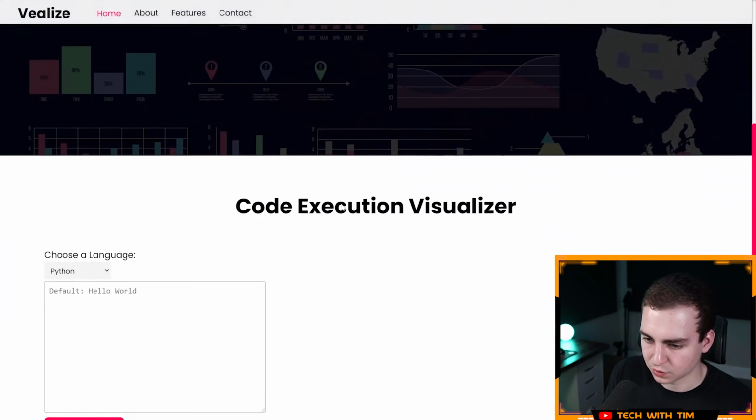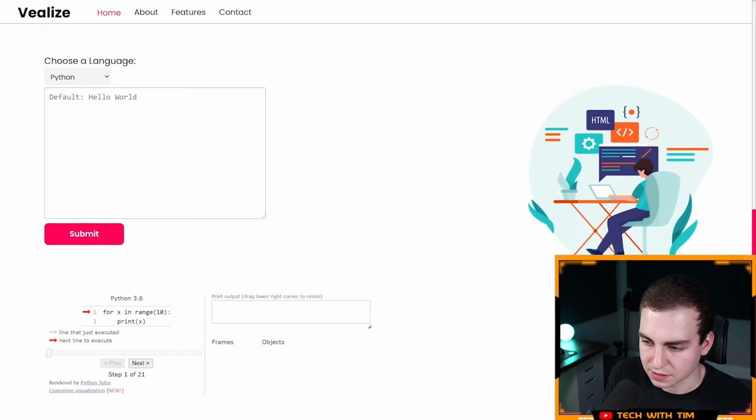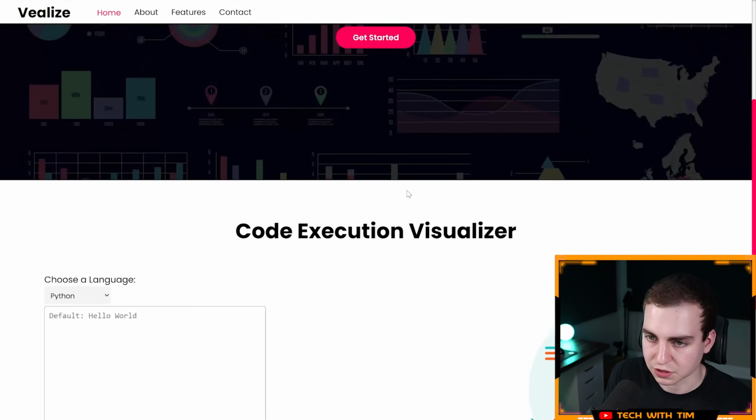CodeViz, visualize your code. Okay, let's just say for X in range 10, print, oh, I guess the tab key doesn't work in there. Okay, print X, let's submit. Let's see what this gives us. Okay, that's cool. So I can step through the code and see what everything looks like. That's interesting. Nice, interesting visualization.